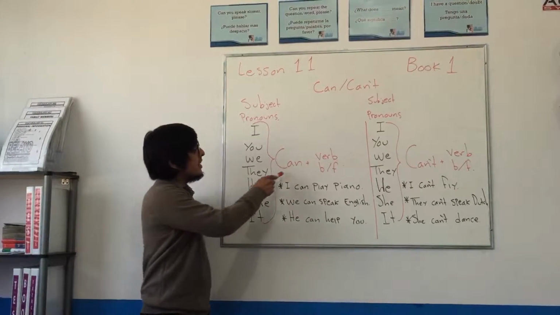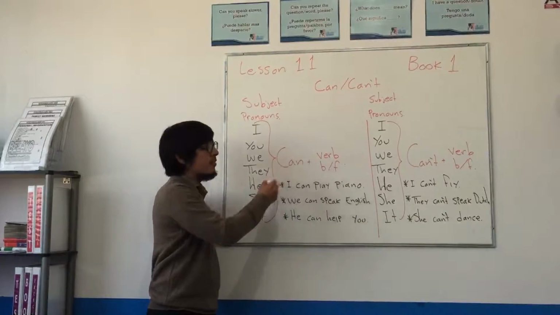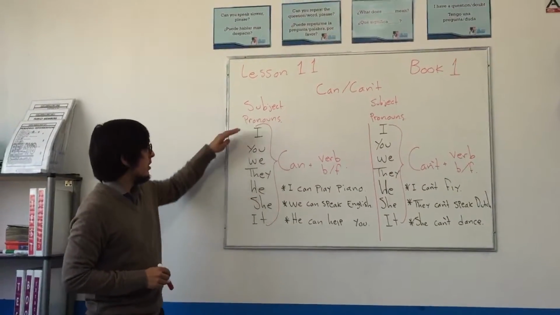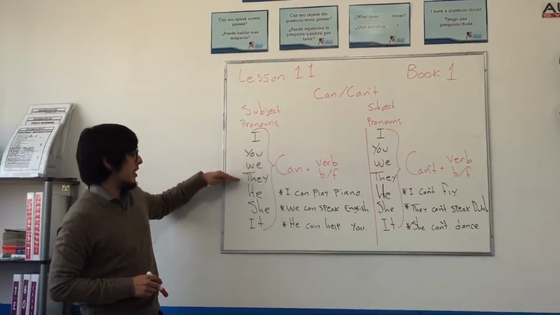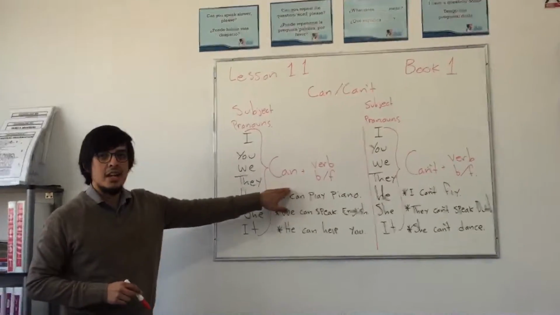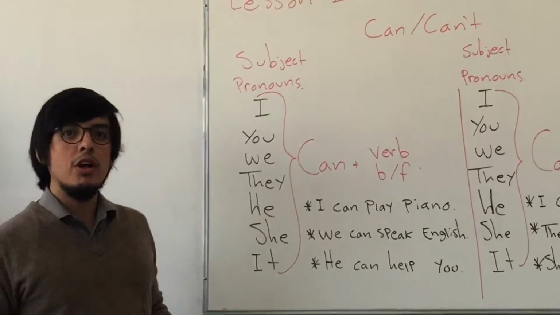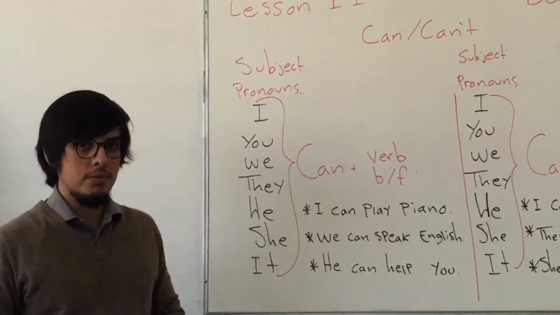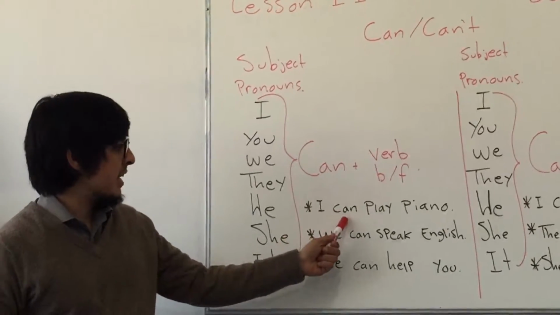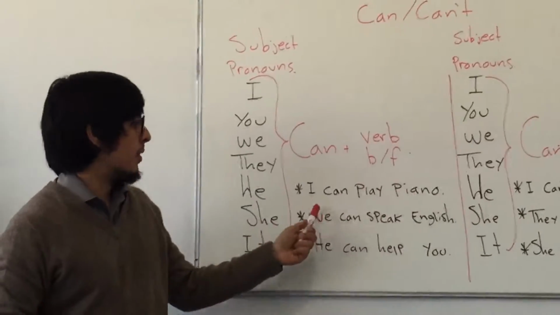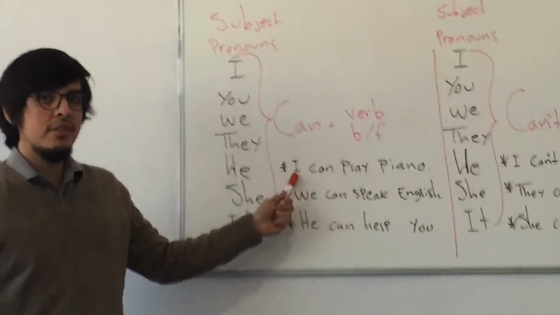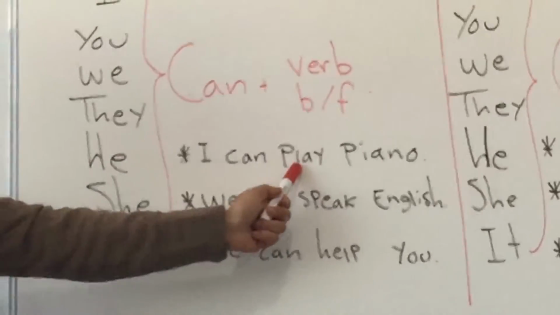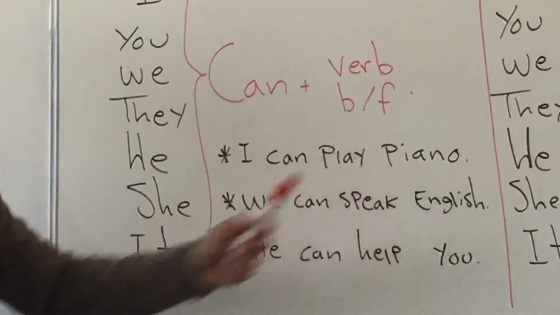Now, can is always in the same form, no matter the subject pronoun. If you use I, you, we, they, he, she, and it, it's always can. It is always followed by a verb in base form too. I can play piano. I, the subject pronoun, can, plus a verb in base form.